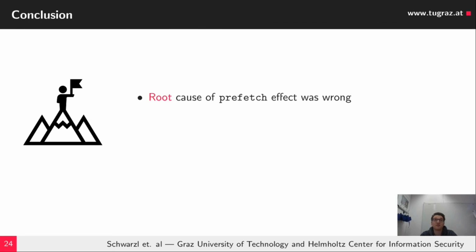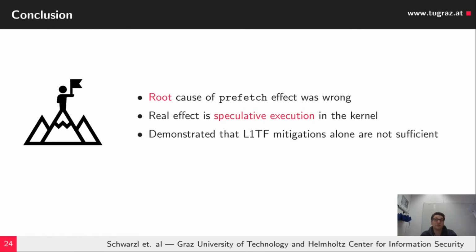And summing up this talk, the root cause of the prefetch effect was wrong, so the address translation root cause was wrong. The real effect is speculative execution in the kernel. We showed where a potentially large gadget is in the scheduling of the kernel. Based on these new insights, we demonstrated that L1TF mitigations alone are not sufficient to mitigate Foreshadow.